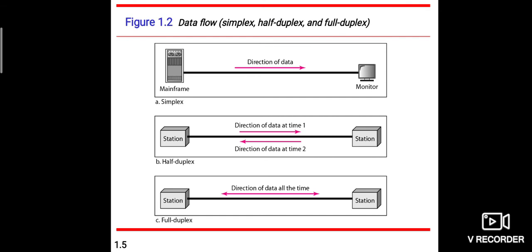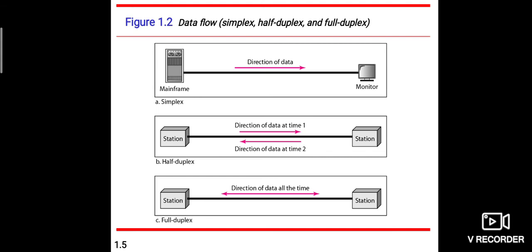The half duplex mode is used in cases where there is no need for communication in both directions at the same time. The entire capacity of the channel can be utilized for each direction. This is about half duplex.